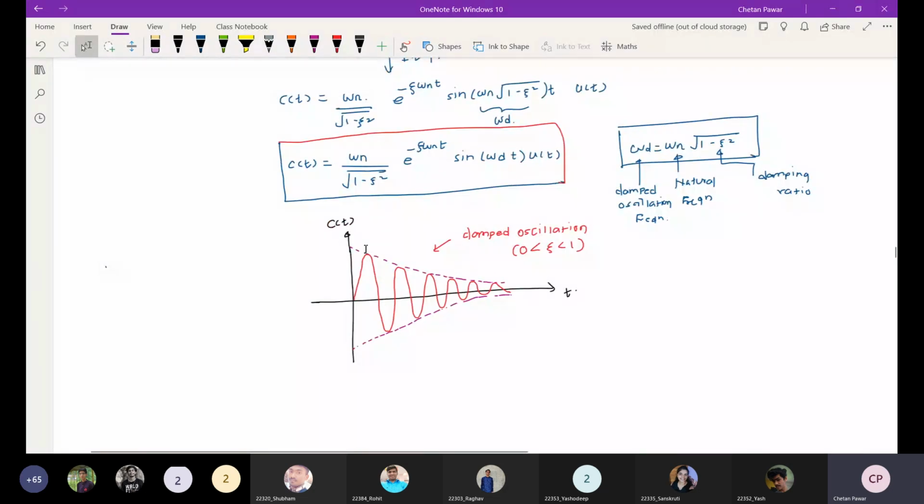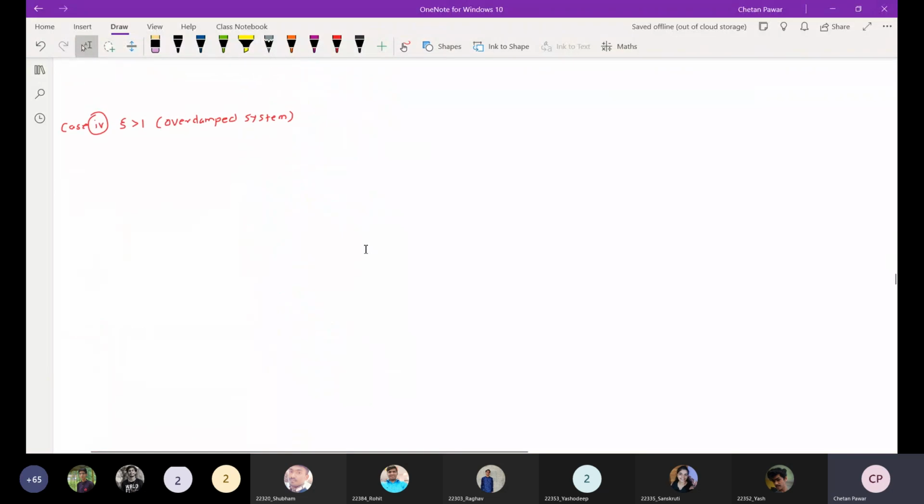So when zeta is greater than 1, I will draw it, taking the error. In the second case, we are finding the roots for the poles of this particular system.